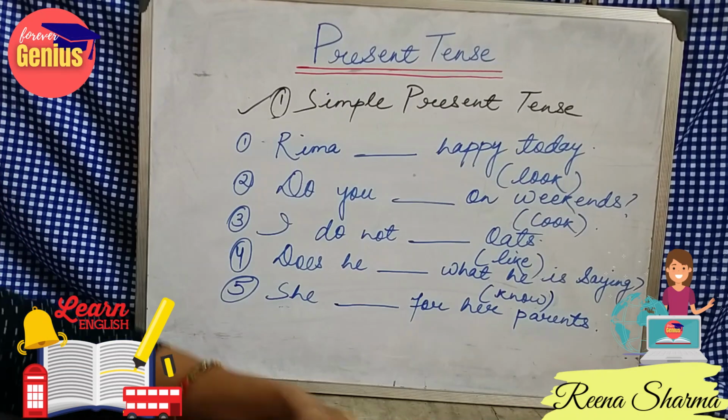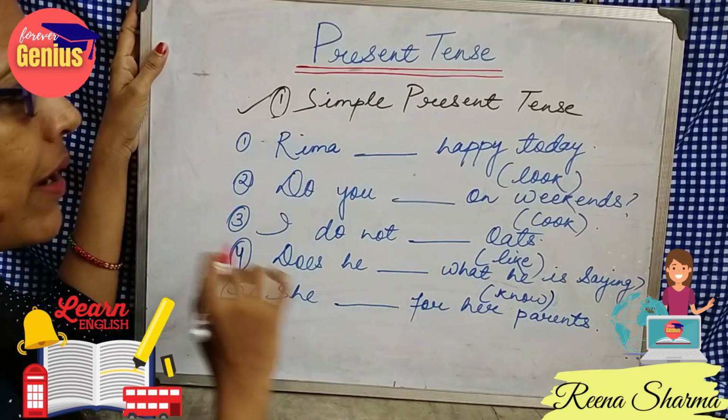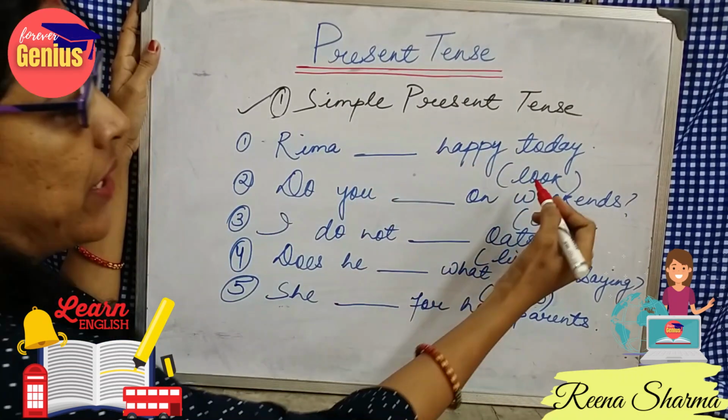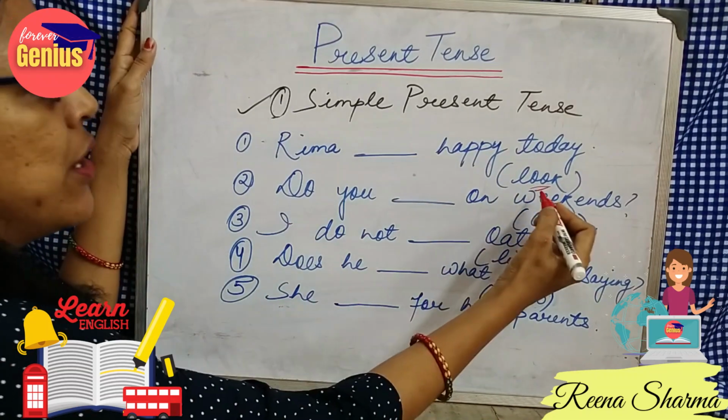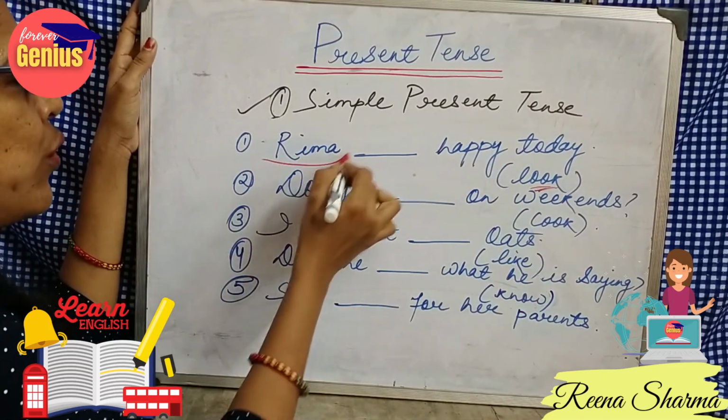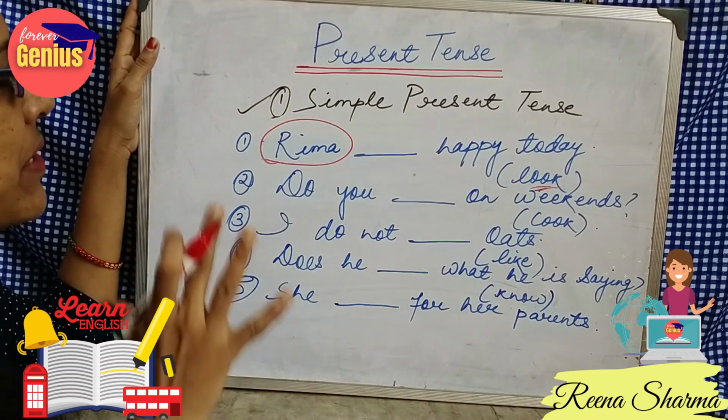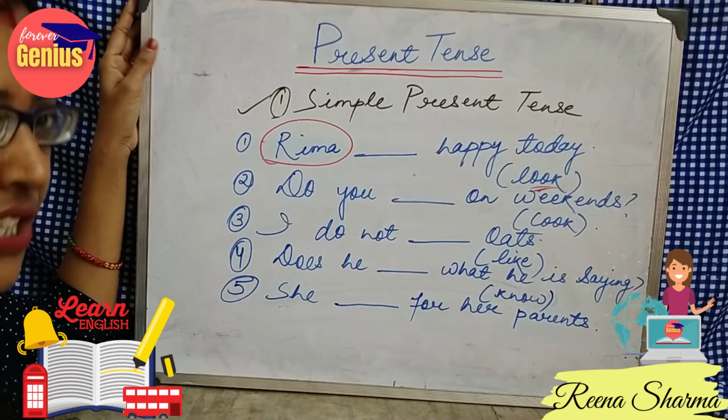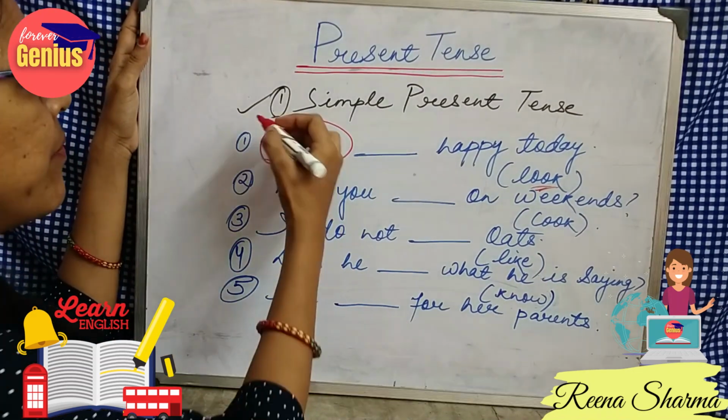Let's understand the concept. Raima dash happy today. This is the verb form given here. So what is Raima? I have to look whether it is the first person, second person or third person. So she is a name given here. It is the third person.